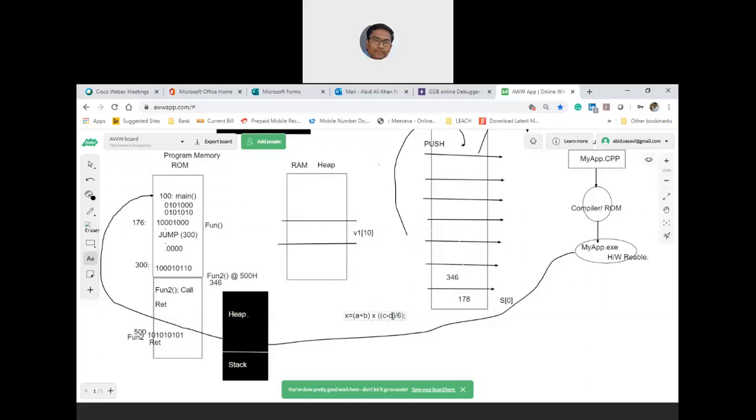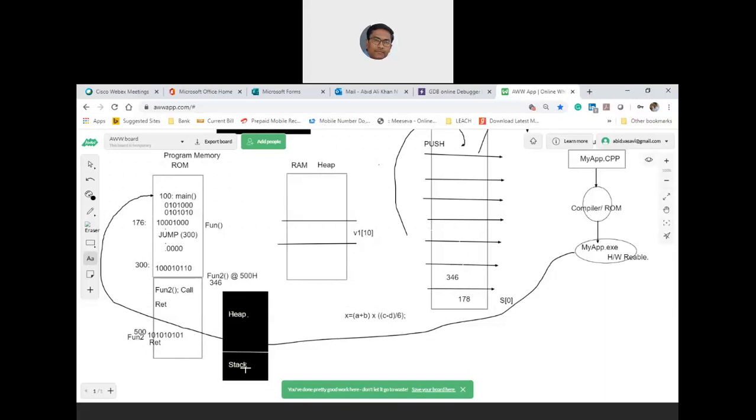So C and D need to be fetched. In this expression, during expression storage and retrieval, it uses stack. This is reason number 2. Notice that the addresses of A, B, C, D and X are in heap, but the intermediate value, the first value C minus D, has to be stored in stack.